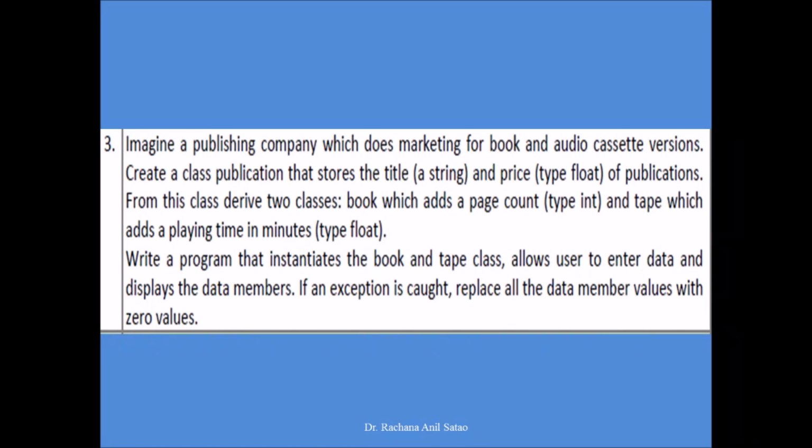Imagine a publishing company which does marketing for book and audio cassette versions. Create a class publication. So we have to create the first class as publication that stores the title, which is the first data member as a string, and price as a float of publications. From this class we have to derive two classes, one is book and the other is tape. Book adds a page count as integer and tape adds a playing time in minutes as a float. So this is a kind of inheritance we have to implement.